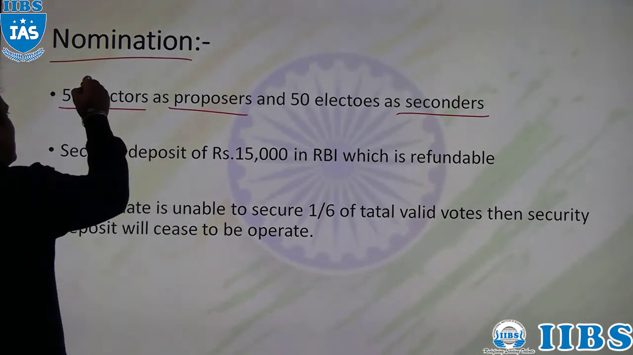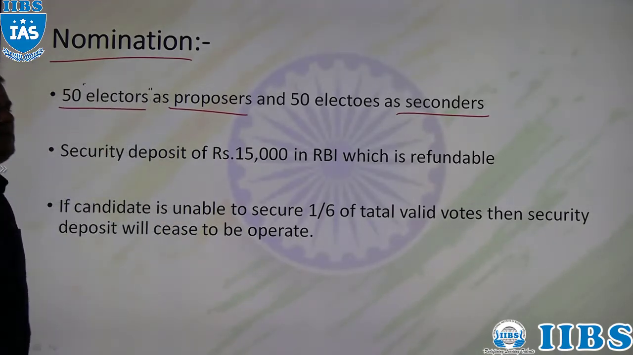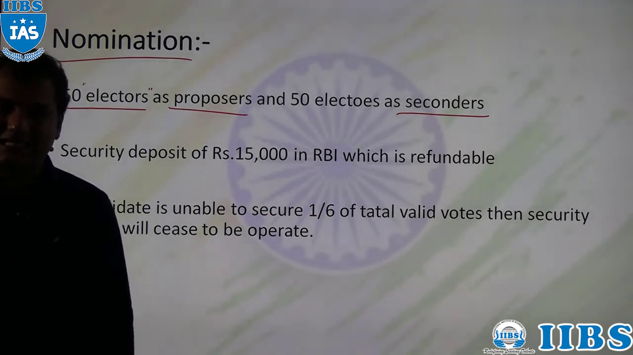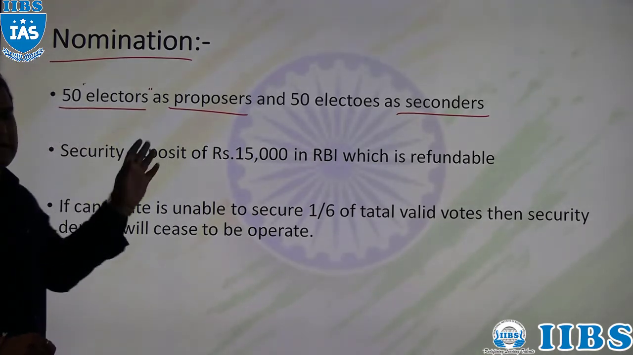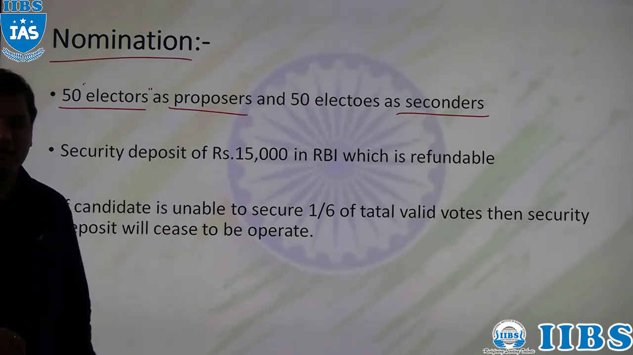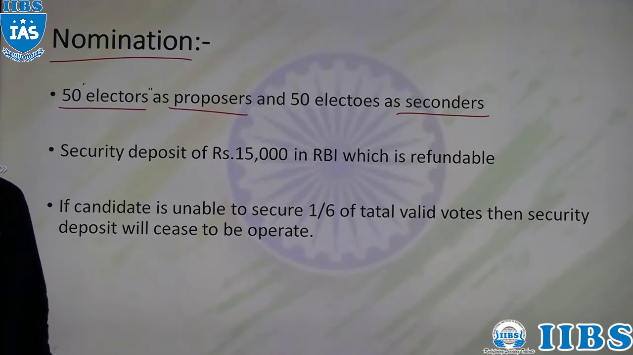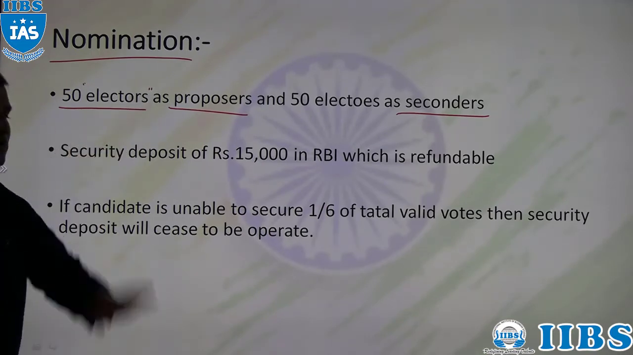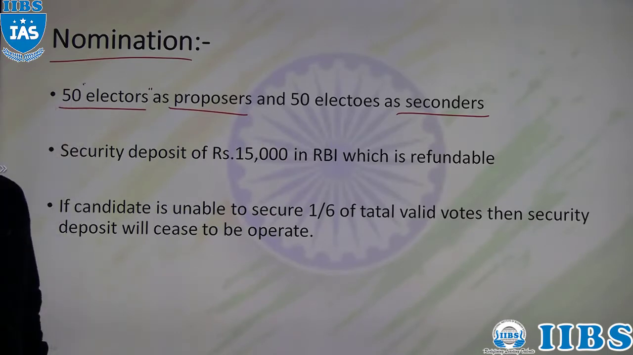Who are electors? Electors are those people who elect the president. We will discuss in the next slide who are electors, or who will elect the president of India. But for filing the nomination, it is mandatory for a person to get the support of 50 electors as proposers and 50 electors as seconders.